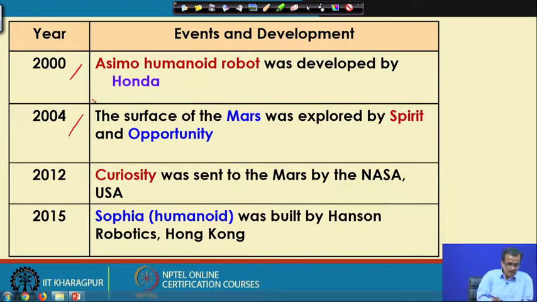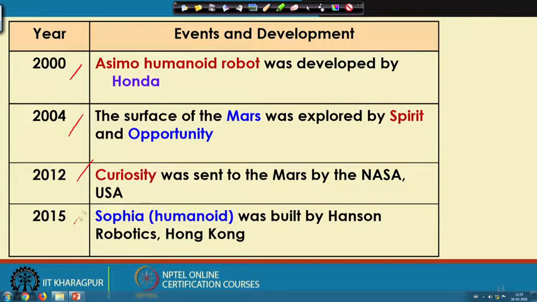And you might be knowing what happened in 2012. Curiosity, an intelligent autonomous robot, was sent to Mars by NASA USA, and this particular mission was successful. Then all of you might be knowing what happened in the year 2015. Sophia, an intelligent, slightly emotional humanoid robot, was built by Hanson Robotics, Hong Kong, and this is as of today the most sophisticated intelligent humanoid robot.